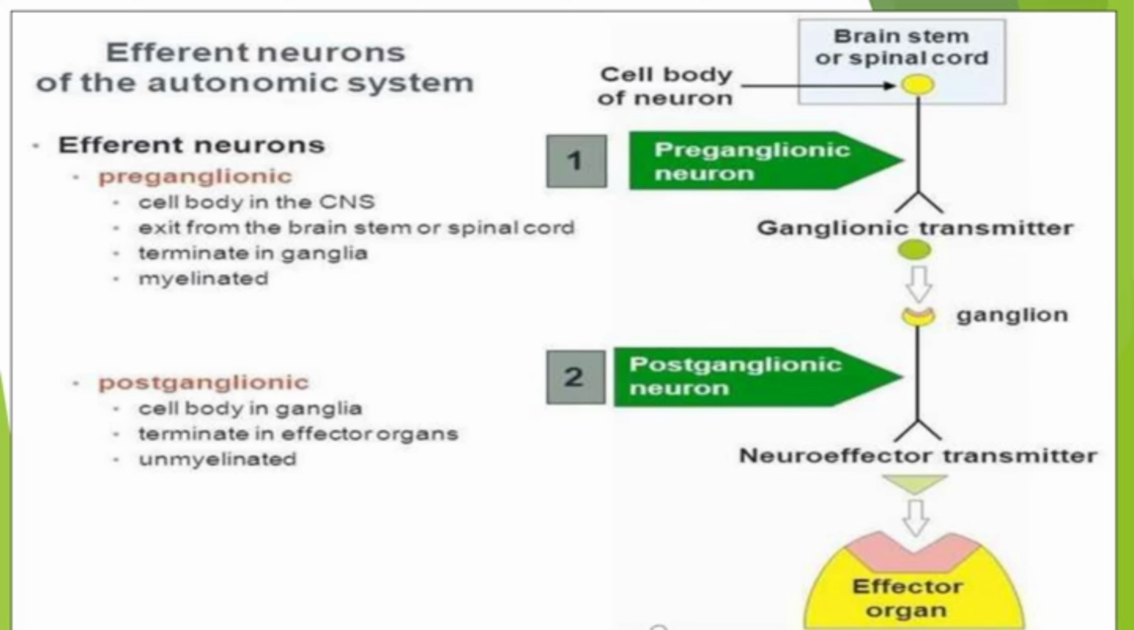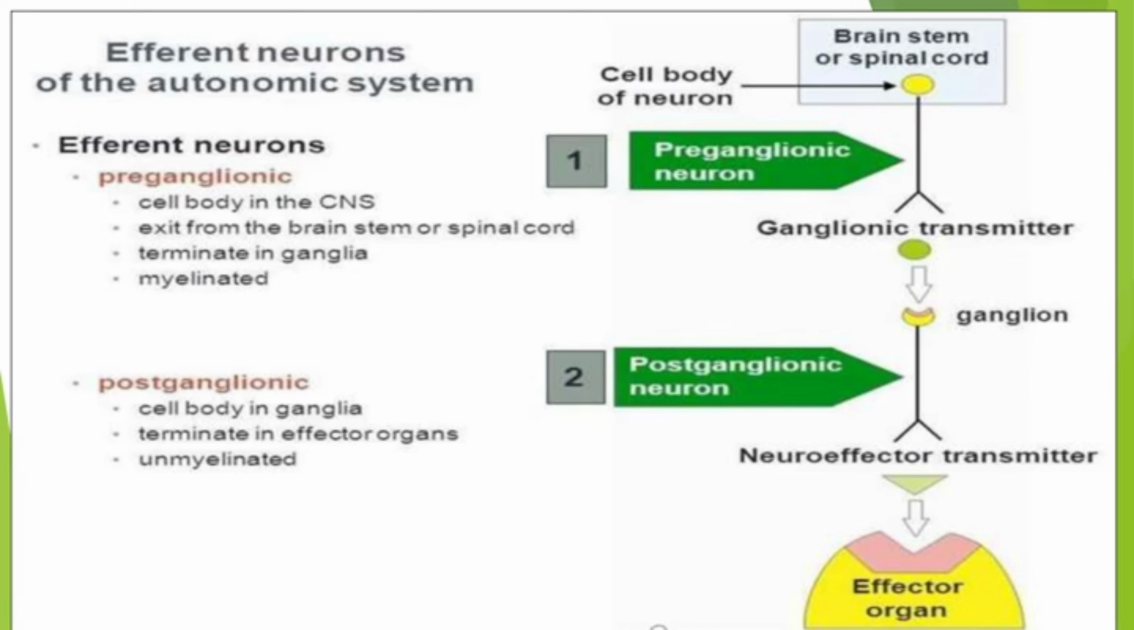So very simple points are mentioned here. You want to be thorough with it. Preganglionic means the cell body is in the CNS and it is myelinated also. That is an important differentiating factor. The postganglionic means the cell body is in the ganglia and it is unmyelinated. Okay.